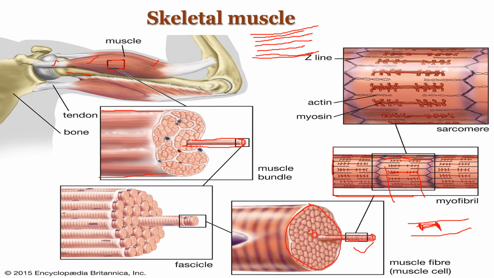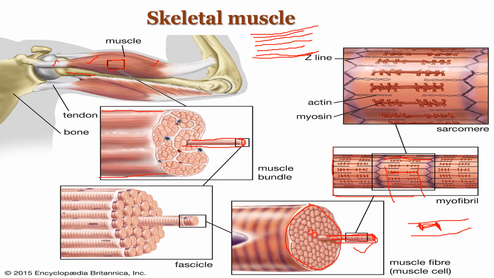So the bundle of these muscle fibers is called a fascicle. Each muscle fiber is covered by a connective tissue sheet called endomysium. It is the thin areolar connective tissue which separates individual muscle fibers. This outer covering present on the single muscle fiber is called endomysium.